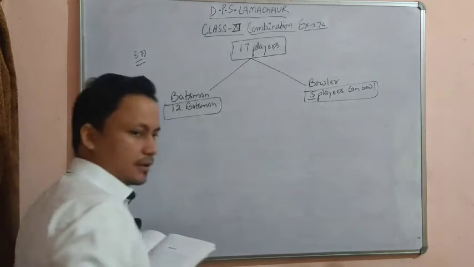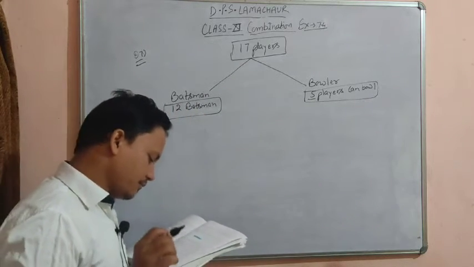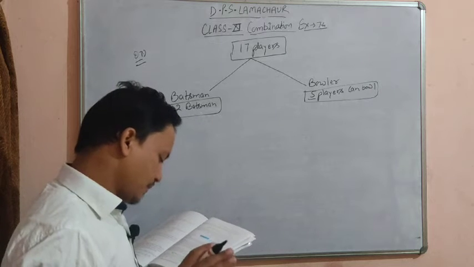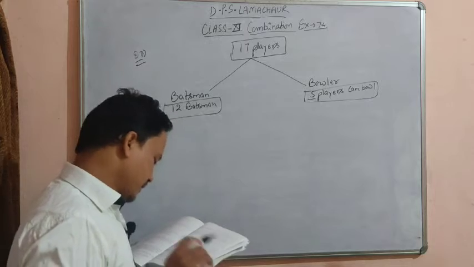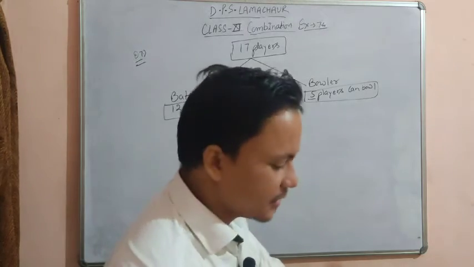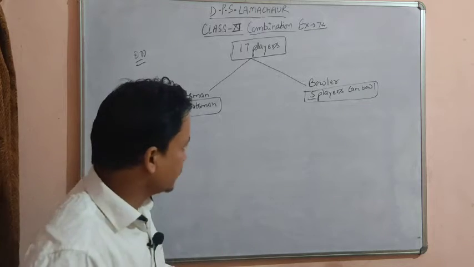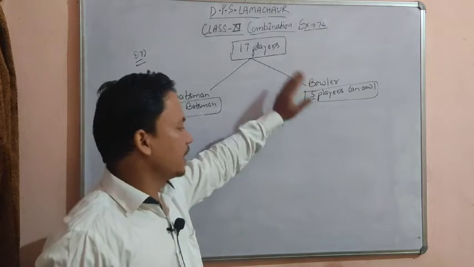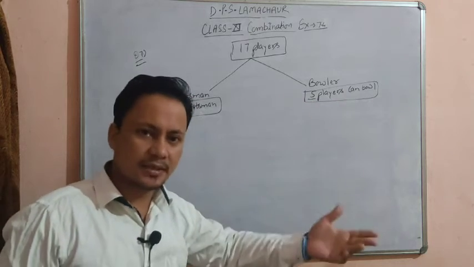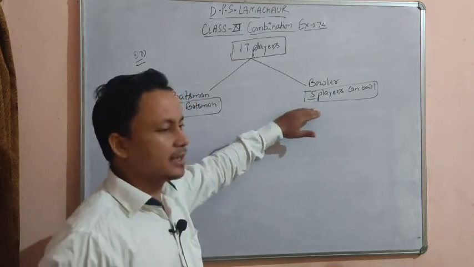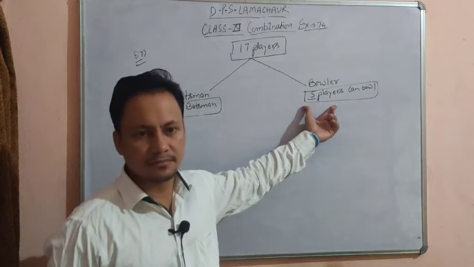Okay, it is clear to all of you. Now we have to select a team of 11 cricket players, but the team of 11 must include exactly 4 bowlers. Whatever team you select, it is mandatory that you have 4 bowlers within the team. जो भी आप टीम सेलेक्ट करेंगे, it is mandatory that you have to have 4 bowlers within the team.